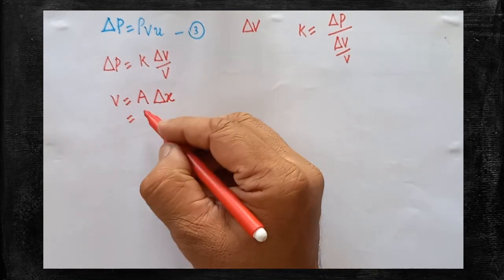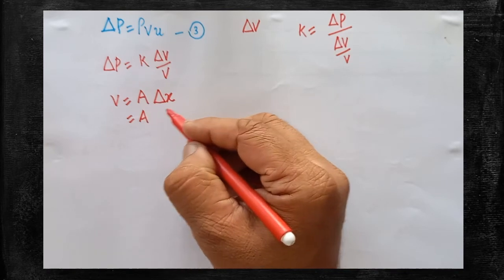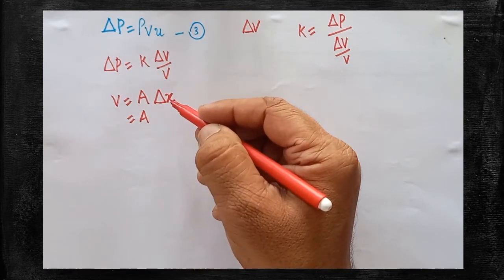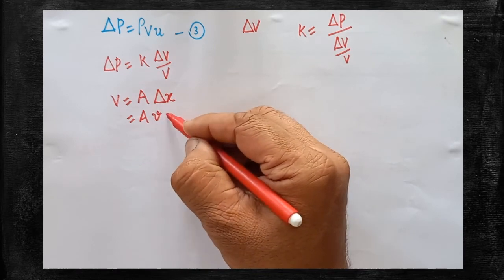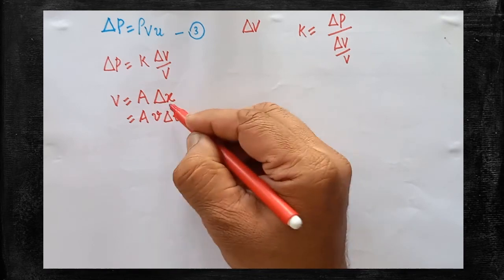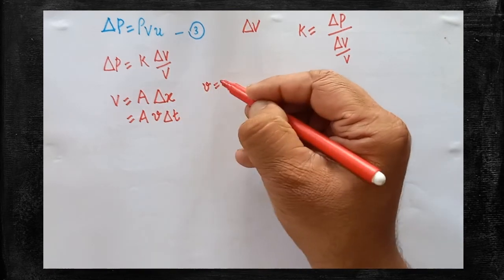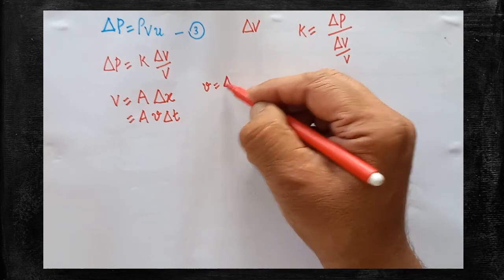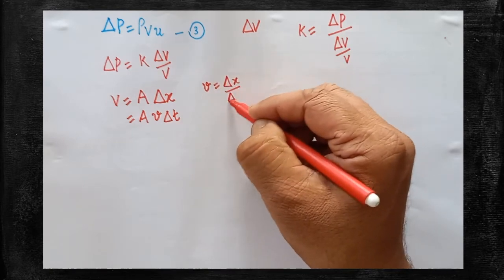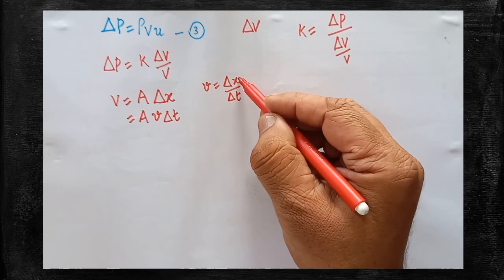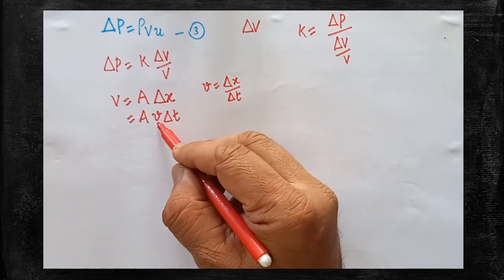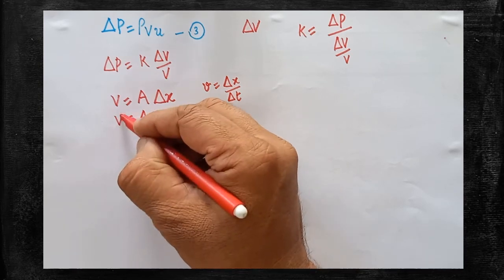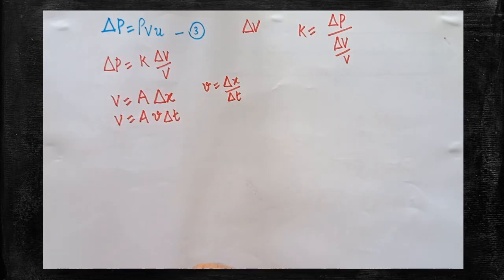The same thing can be written in another form. Already we have learnt what del X is. Del X is nothing but V into del T. Already we have learned that V is equal to del X by del T, which was derived. From this expression we are able to get the expression for del X. Instead of del X, V into del T can be written. This is the expression for original volume.